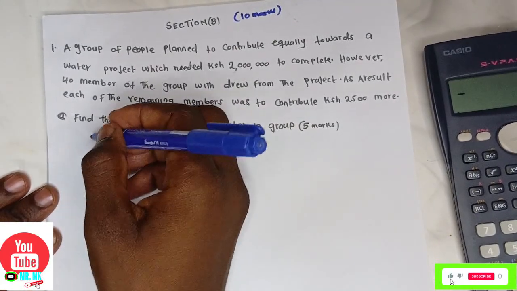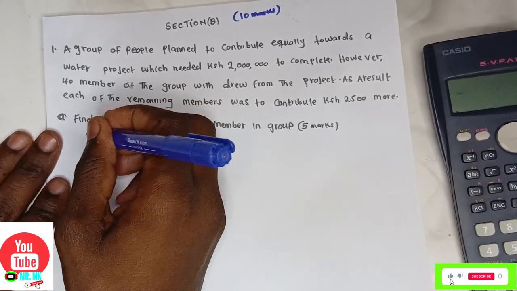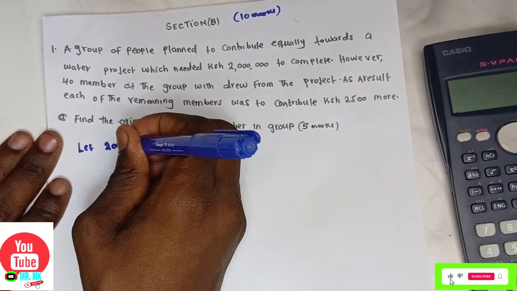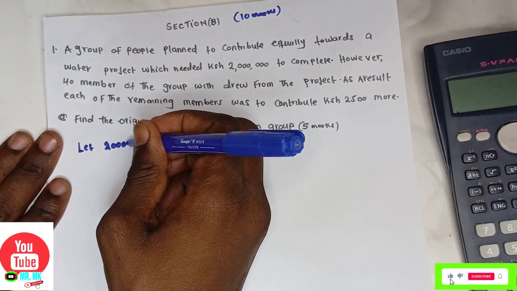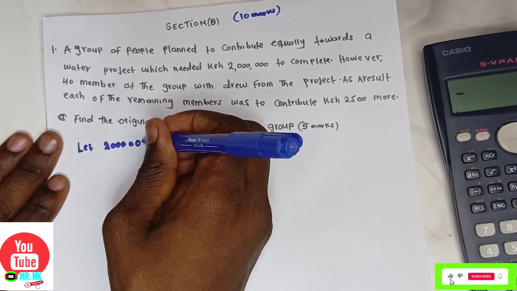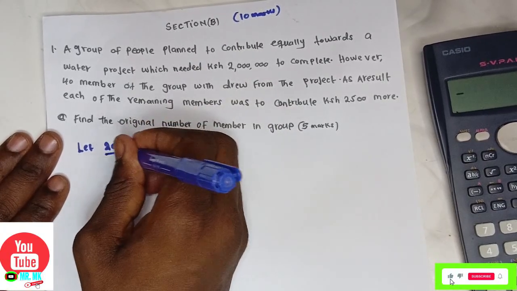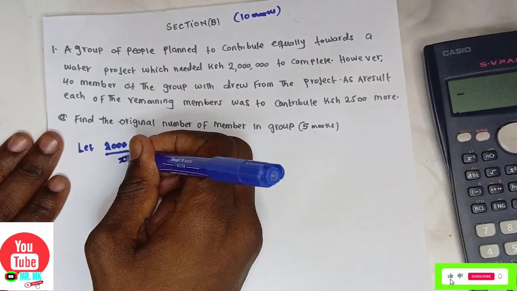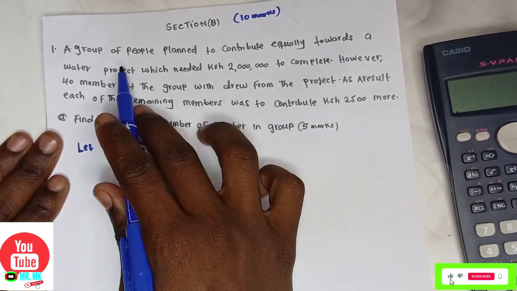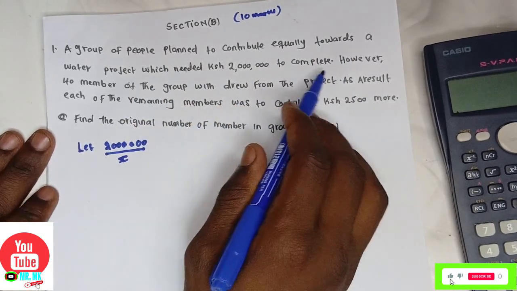Now let the original number of members be x. 2 million divided by the original value x is what each member was to contribute equally toward the water project which needed 2 million to complete.